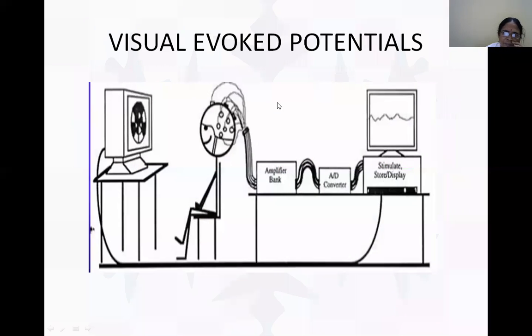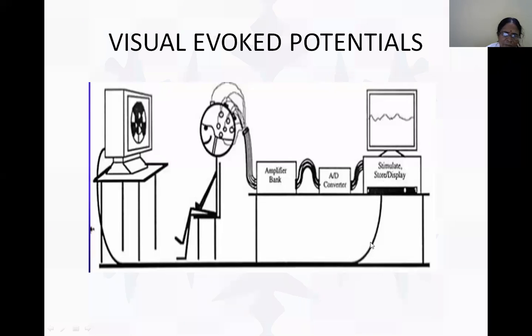And here is the method by which we record the visually evoked potential. The person is sitting here. Electrodes are applied to the occipital area, and a stimulus is given to the eyes. The stimulator here can be controlled by the operator, who can vary the amplitude and other settings. He controls the stimulation from here.